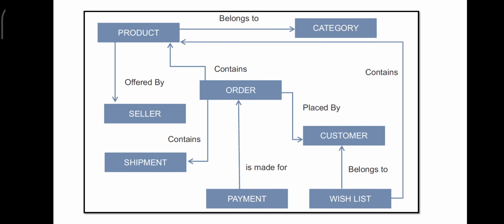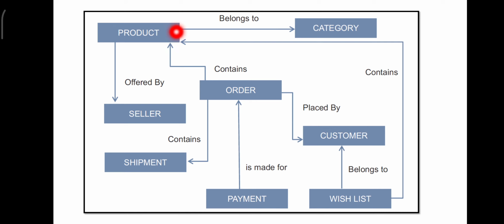Let me explain it one more time, because it is very important. Category is nothing but whether it belongs to men, women, newborn babies or senior citizens. This is the main category.